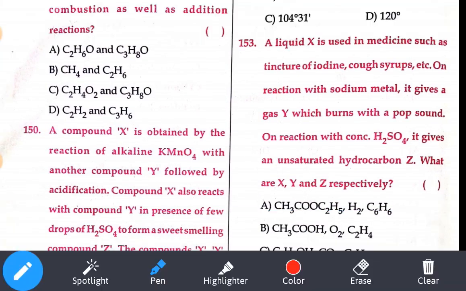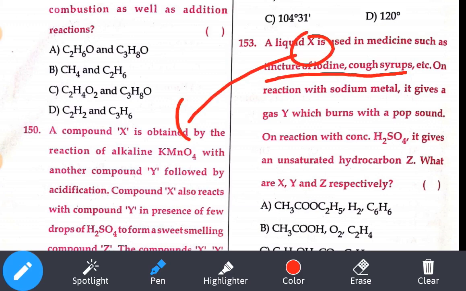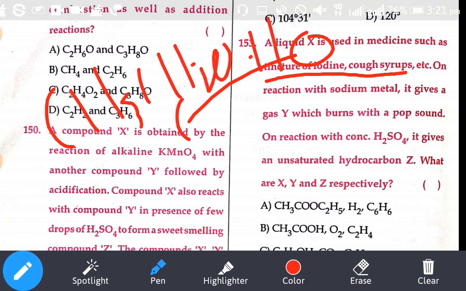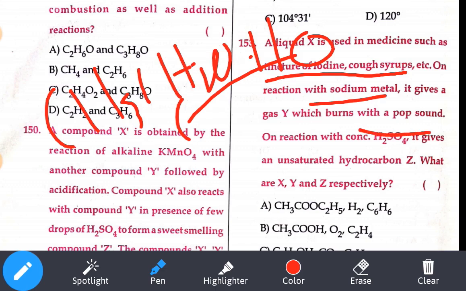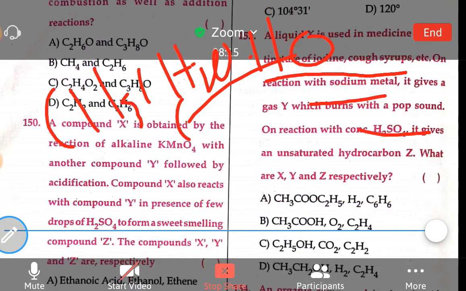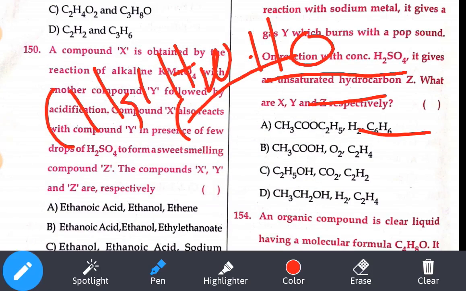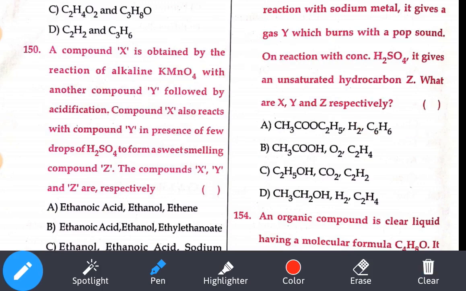A liquid X is used in medicine such as tincture of iodine. That means it is nothing but our alcohol only, CH3CH2OH. Alcohol. Okay. It reacts with sodium metal to give a gas. Sodium metal means hydrogen gas. It pops, so it should be hydrogen gas. So we can say alcohol and hydrogen. Option number D is our answer.